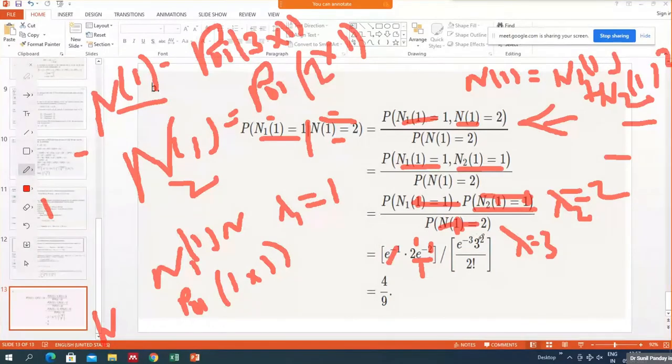Now for the denominator, mu is 3, so e raised to power minus 3 and 3 raised to power 2 upon 2 factorial, because k is 2, as we are expecting 2 arrivals here. And after simplification, we have this.